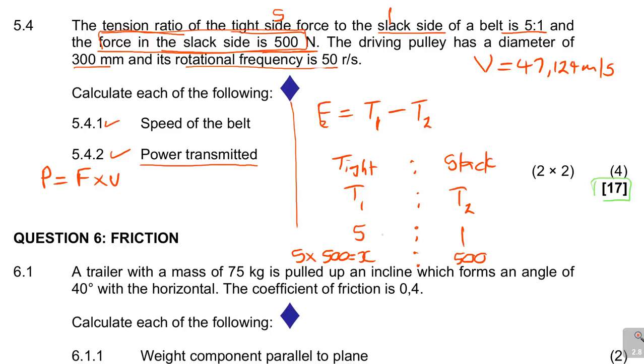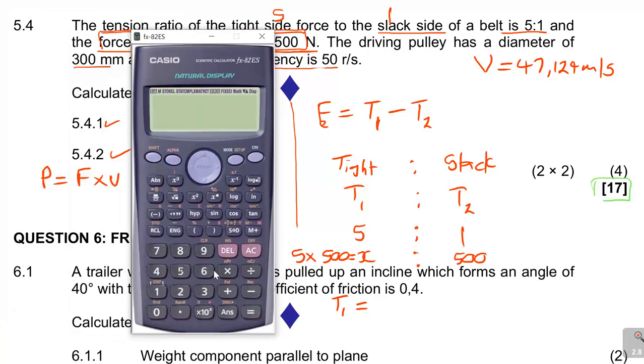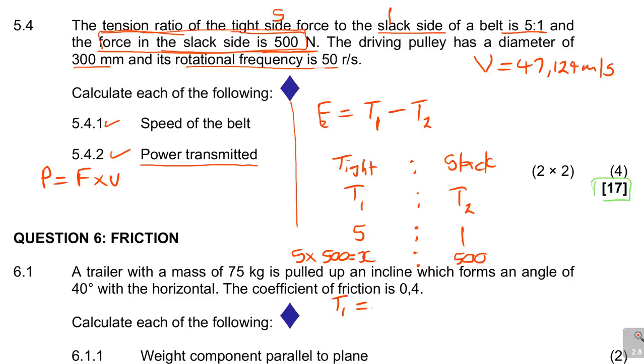What about 500 newtons on the slack side? It will be 5 times 500 on the other side. So the tight side, which is T1, is equal to 5 times 500. It will give me 2,500.